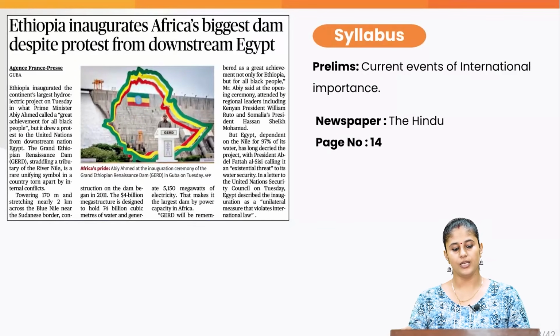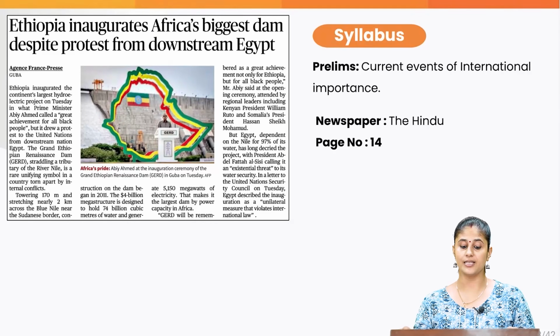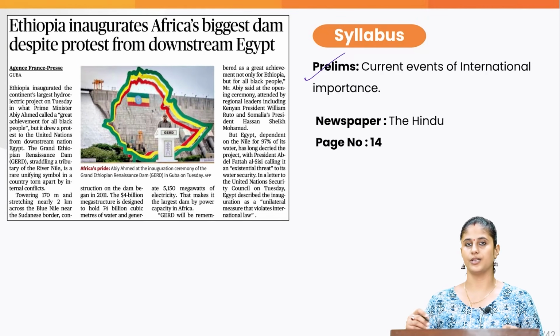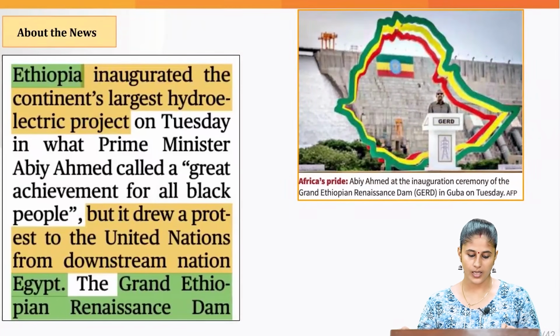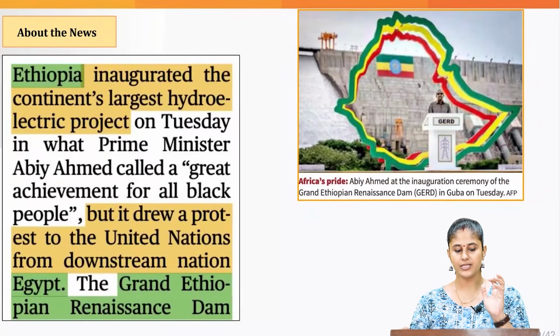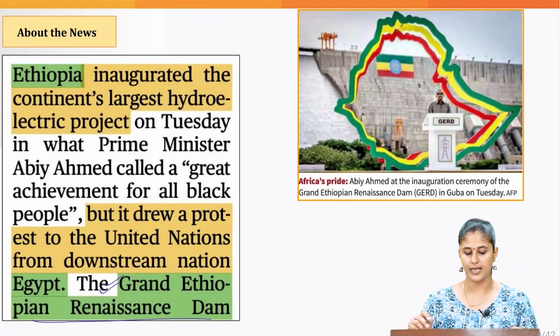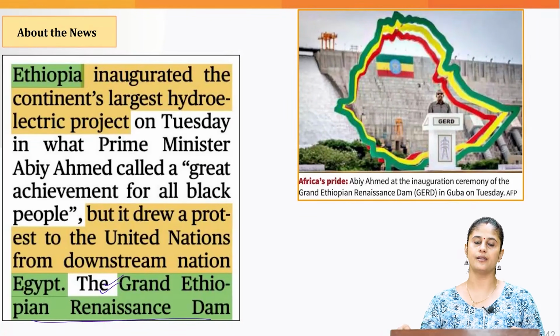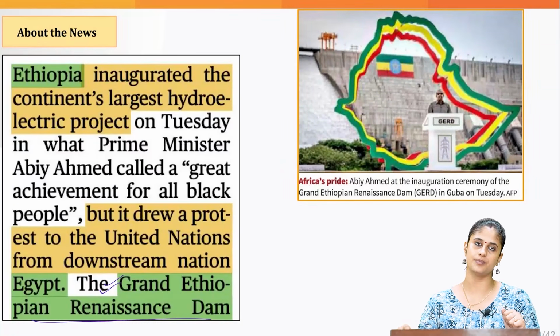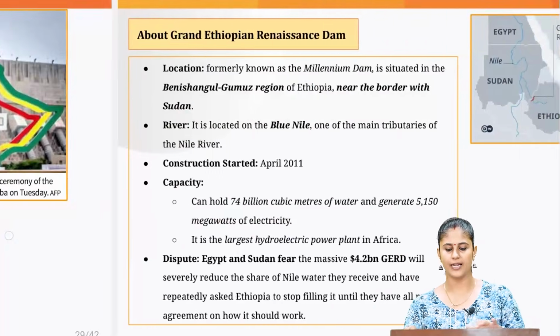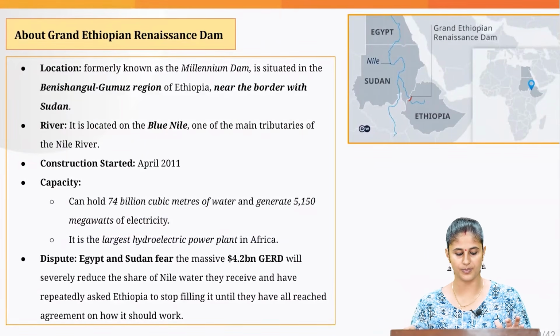Now, recently, Ethiopia has inaugurated Africa's biggest hydropower project. This particular topic you can associate with the prelim section. This largest hydroelectric project is basically the Grand Ethiopian Renaissance Dam. But different countries have protested against this particular dam and they have taken the issue to the United Nations. Let's just understand certain prelim pointers with regard to this particular dam.